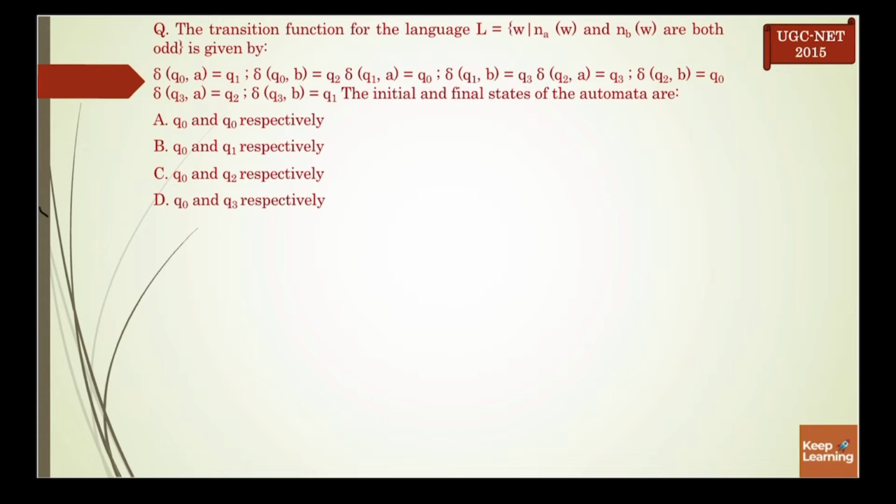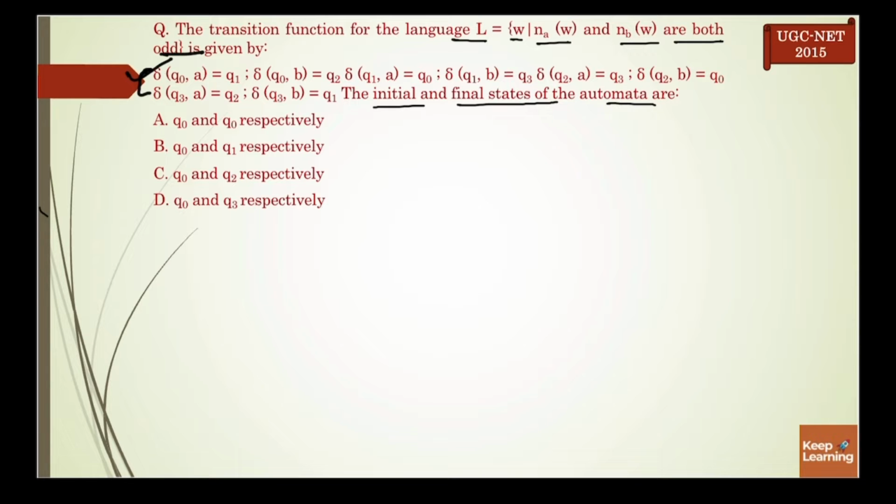The question is: the transition function for the language L, which is W, such that number of A in W and number of B in W are both odd, is given by. So all these transitions are given to us and we have to identify the initial and final states of the automata. So first construct a finite automata by using these transitions.